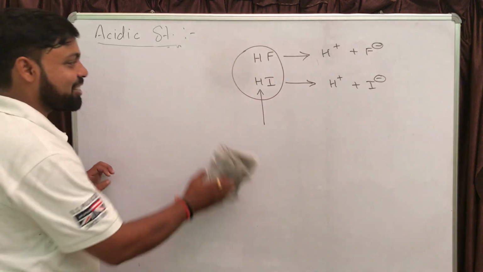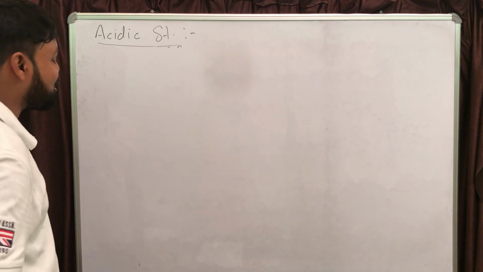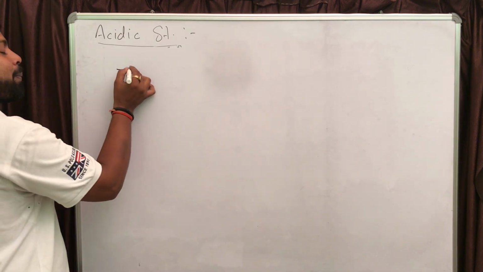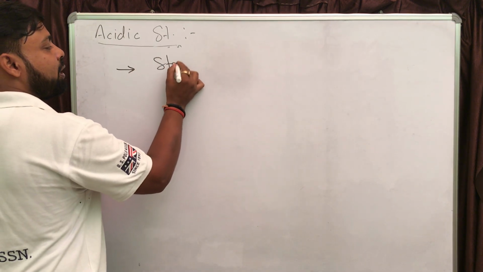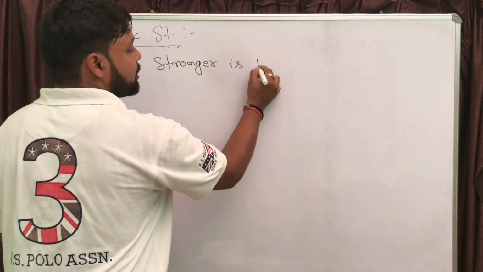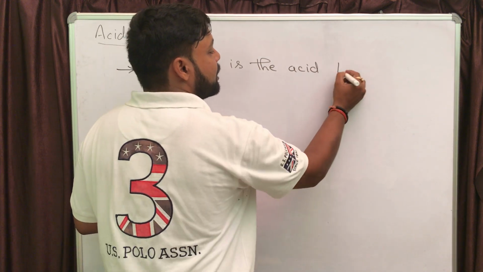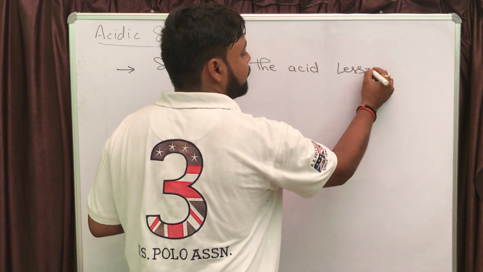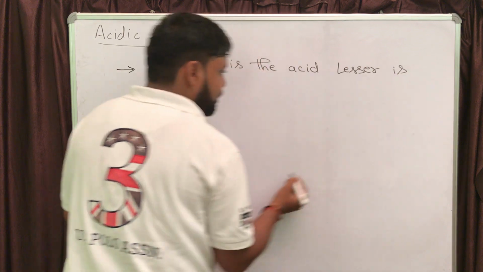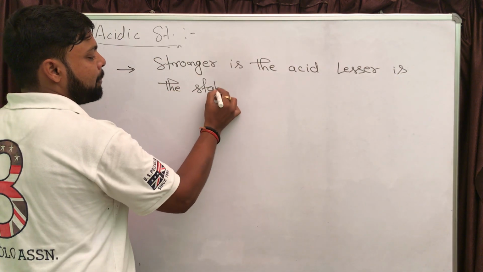So let us write this statement also. It is also a very helpful tool to solve the problem. The statement is: stronger is the acid, lesser will be the stability.